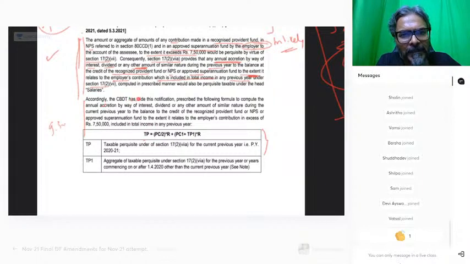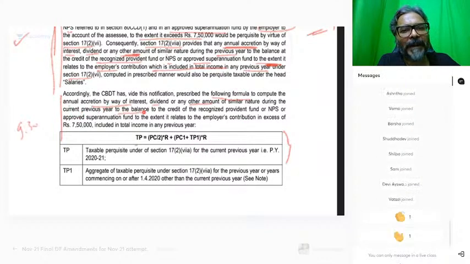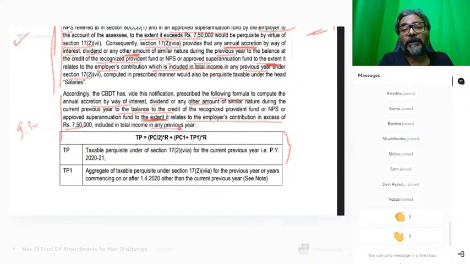यहाँ पे देखो, accordingly the CBDT has vide its notification prescribed the following formula to compute the annual accretion by way of interest, dividend, or any other amount by way of similar nature during the current previous year to the balance to the credit of the recognized PF or NPS or superannuation, to the extent, students, यहाँ पे ध्यान रखना, to the extent it relates to the employer contribution in excess of rupees 7.5 lakhs, which will be included in the total income of any previous year. तो कैसे calculate किया रहेगा? Let's see in this regard, student.